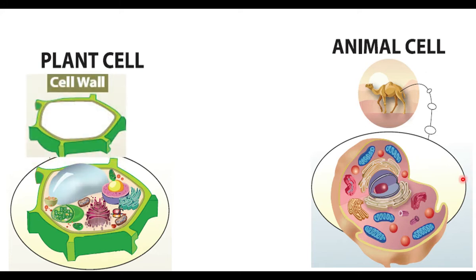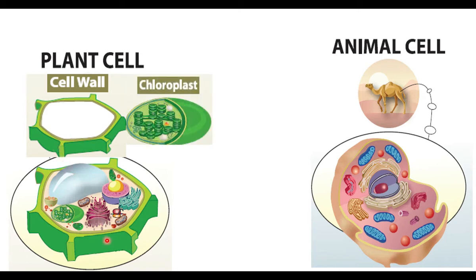The outermost covering of a plant cell is the cell wall. The plant cell is covered by the cell wall. The cell wall is a hard structure that is absent in animal cells. Plants prepare their own food by photosynthesis. This is due to the presence of chloroplast. Plant cells have chloroplast.